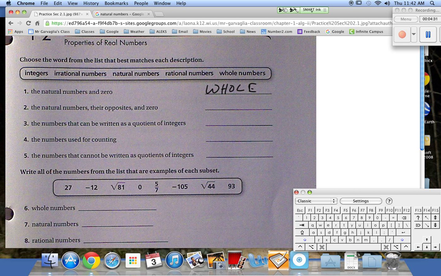So what are natural numbers? Natural numbers right here are going to be 1, 2, 3, on up. Whole numbers, they're opposites and 0.